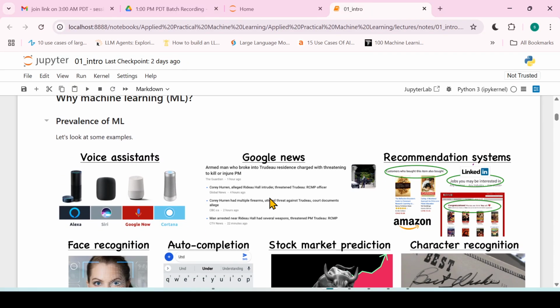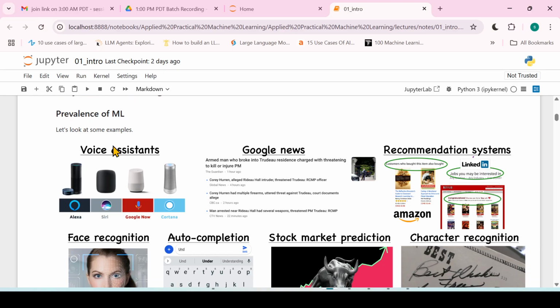Machine learning is a tool to build programs. Consider voice assistants, which are small AI programs in their own right: Alexa, Siri, Google Now, Cortana. Basically, these programs automatically understand your voice command, and based on it, they return the output.